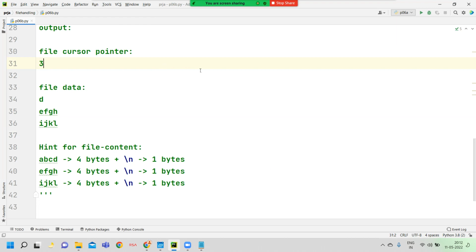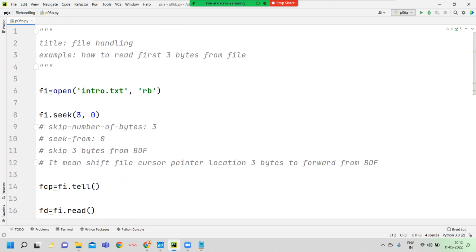What is the next program? Here I want to skip 3 bytes. How to skip the first 3 bytes from the file? I want to read file content from the 4th byte onwards, to the end of file. I want to read file content from the 4th byte to the end of file.